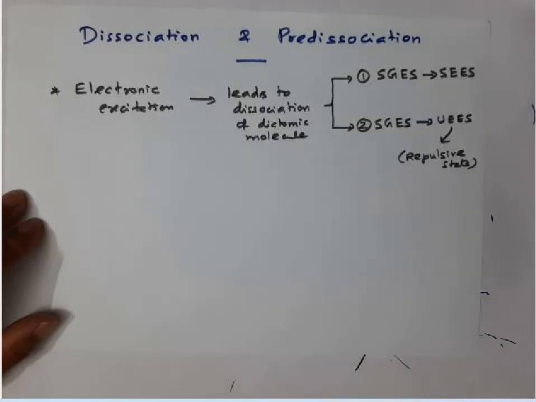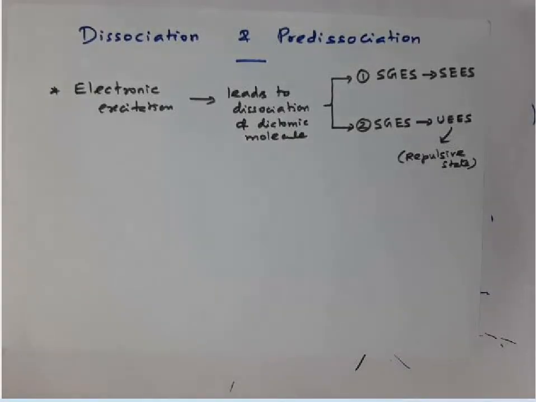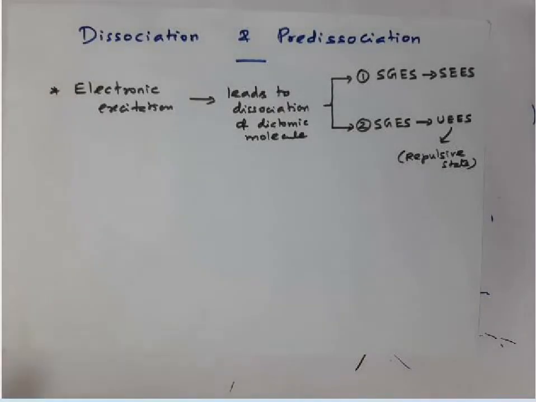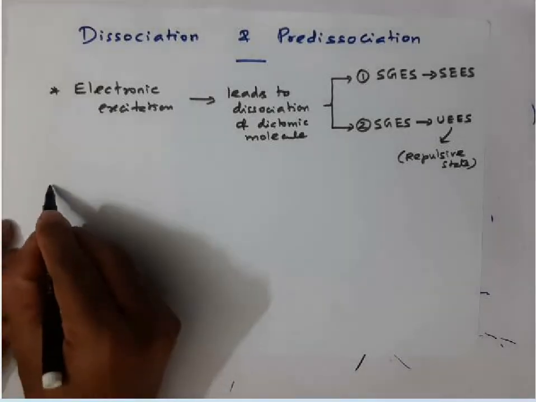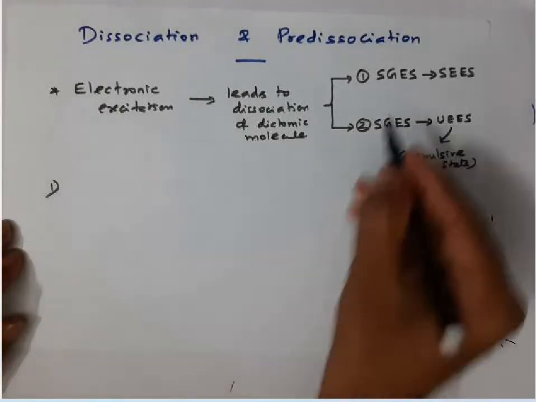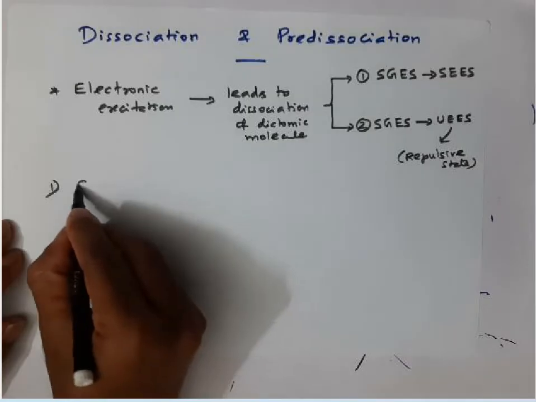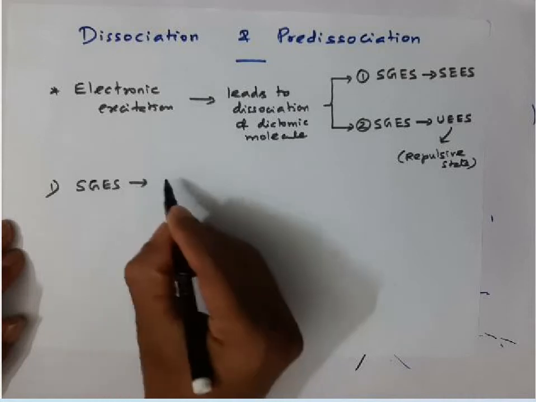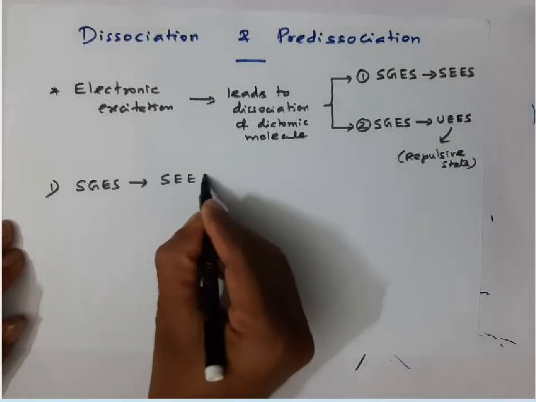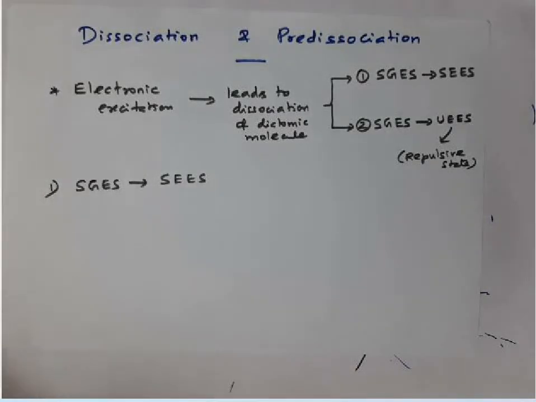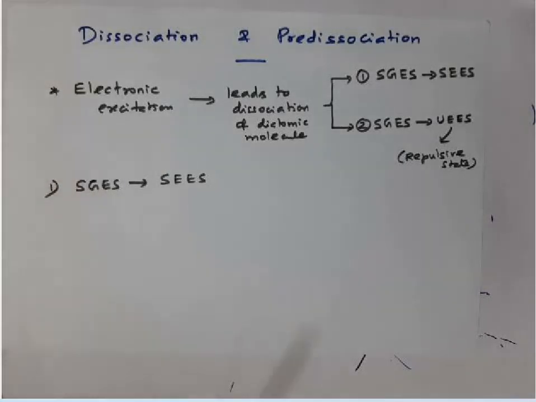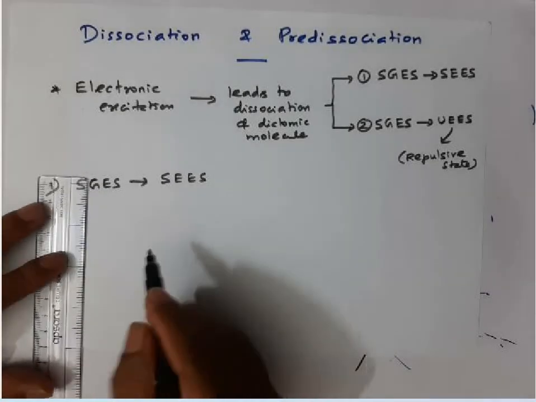In these two cases, if excitation takes place, you will get dissociation. I'll show you what is meant by that. Number one, if transition takes place from a stable ground electronic state to a stable excited electronic state, in this case dissociation may occur. Let me show you how dissociation occurs in this type of system.